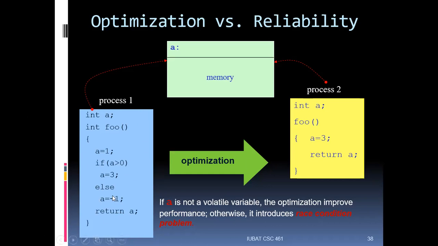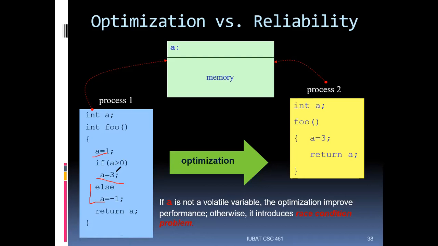Look at this example. We have declared a variable, integer a. Then in the function integer foo, we have assigned a equals 1, and then if a is greater than 0, we assign a equals 3, else we assign a equals -1. Then we return a. If you look closely, since I am assigning a equals 1, only this part of the code will be executed, and this other part will never be executed. So there is no point in keeping this line or this if statement.